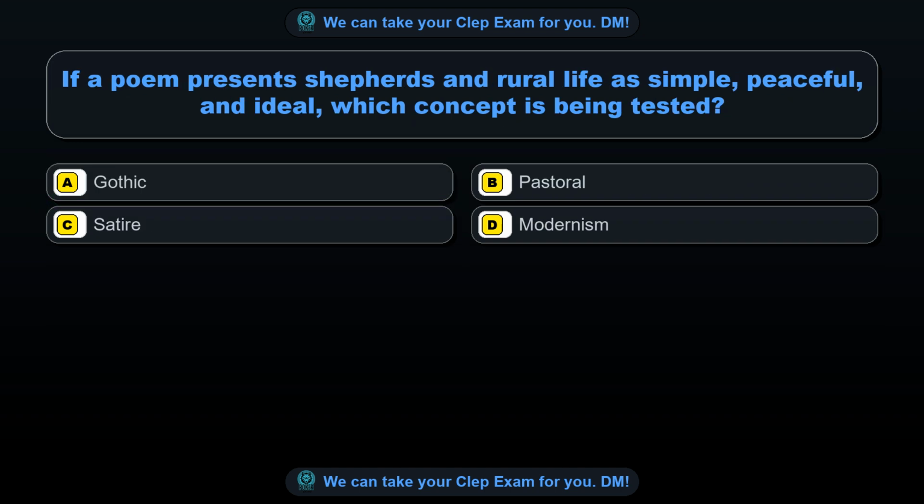Question 95. If a poem presents shepherds and rural life as simple, peaceful, and ideal, which concept is being tested? Option A, Gothic. Option B, pastoral. Option C, satire. Option D, modernism. The correct answer is option B, pastoral.